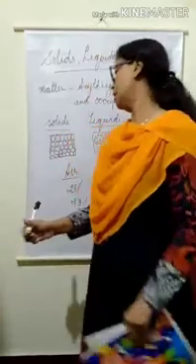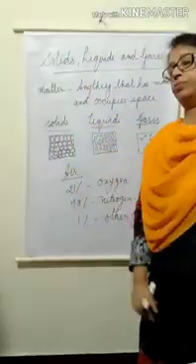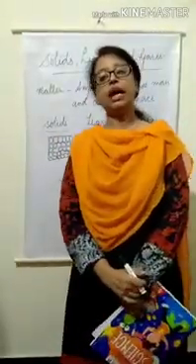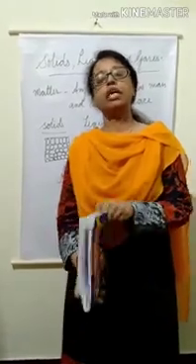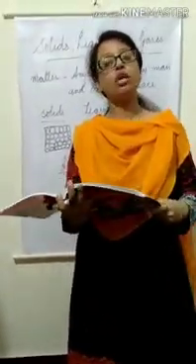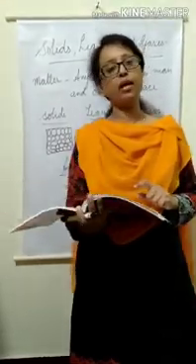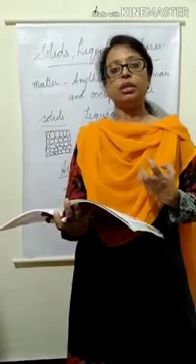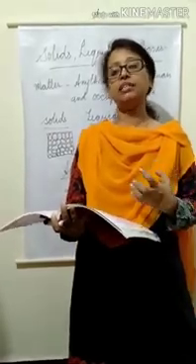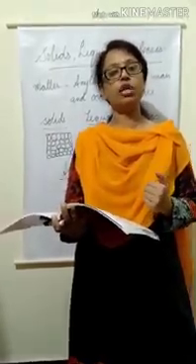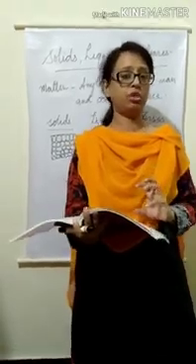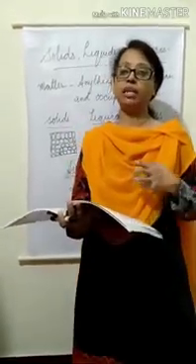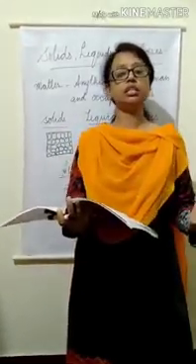Then second one is nitrogen. Nitrogen is an inactive gas and it is used by all living beings. But we cannot take nitrogen directly. Plants take nitrogen from the soil in the form of nitrogen compounds. And animals get nitrogen when they eat these plants.